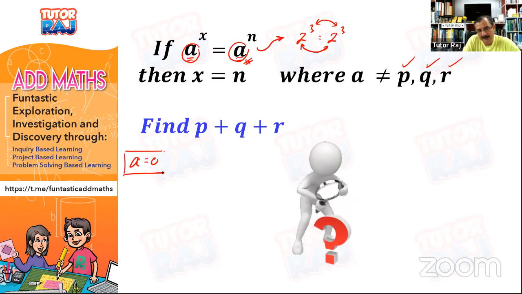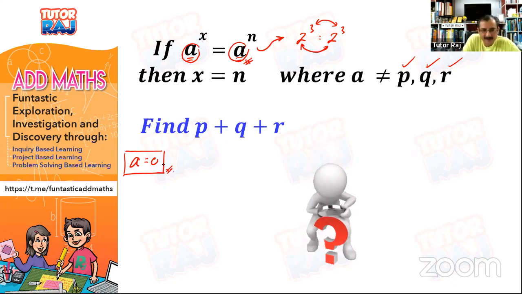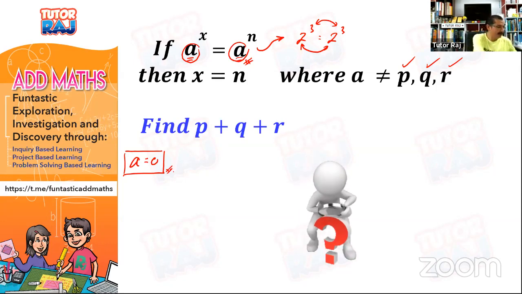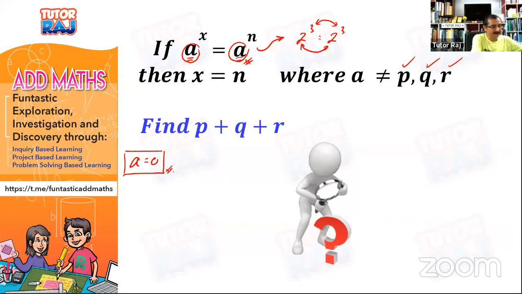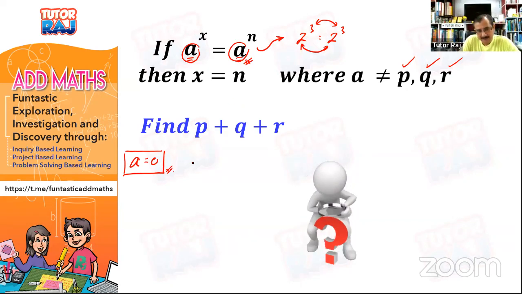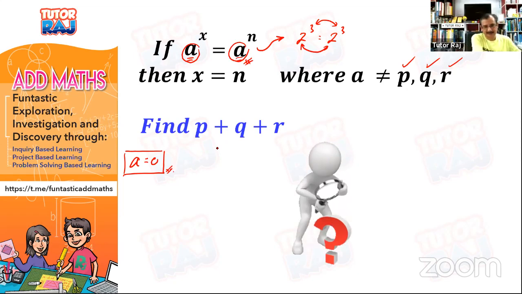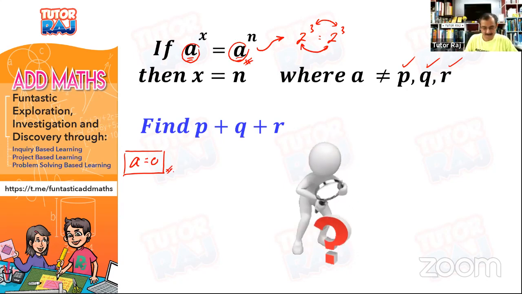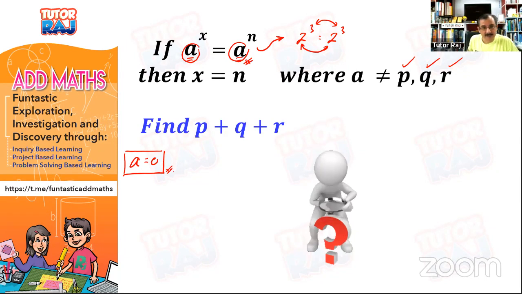So kalau A tadi kosong, class, can you please tell me what happens when A is equal to 0? Apa sebenarnya yang akan berlaku when your A is 0? Right? So can you please tell me, do you think when A is 0, x can equal n? So, ada siapa nak bagi jawapan?